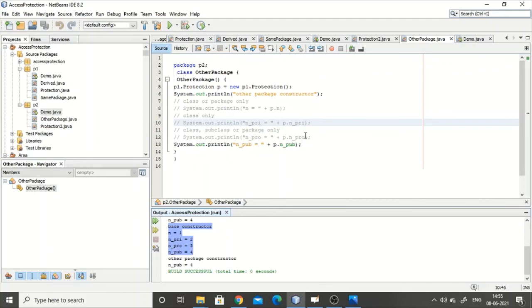Why? These all will not be allowed, because this is a private member, meaning it is within the class. Private means within the class, default means within the same package, and protected means it is only accessible if it has a subclass. So this is regarding the access specifier.